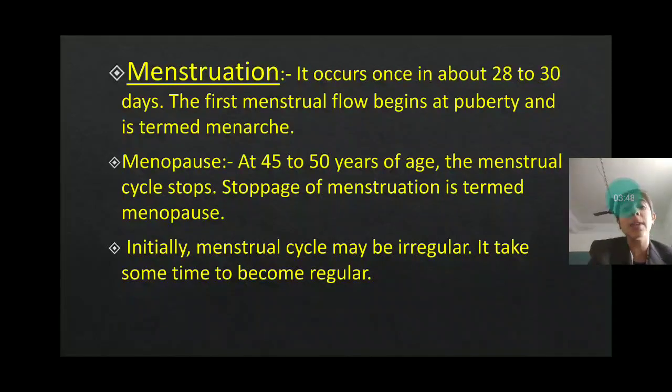Now children, what is menopause? Menopause is the stoppage of the cycle. That is, at 45 to 50 years of age, the menstrual cycle stops. The stoppage of menstruation is termed as the menopause. Initially, the menstruation cycle may be irregular, but it will take some time to become regular.